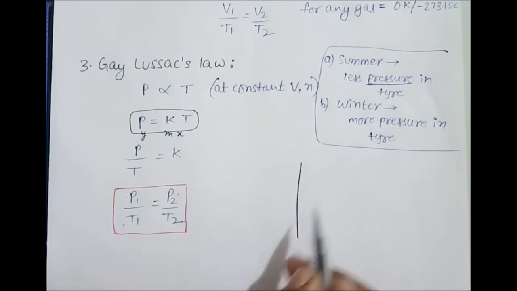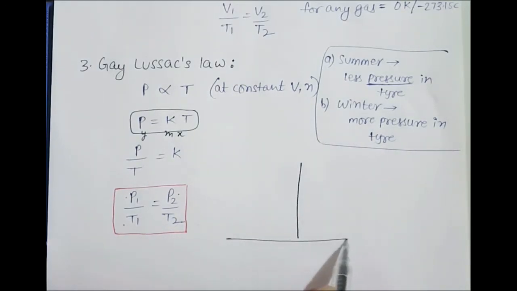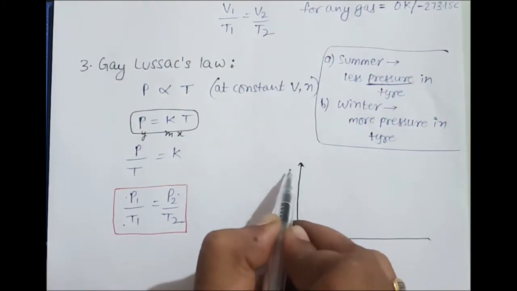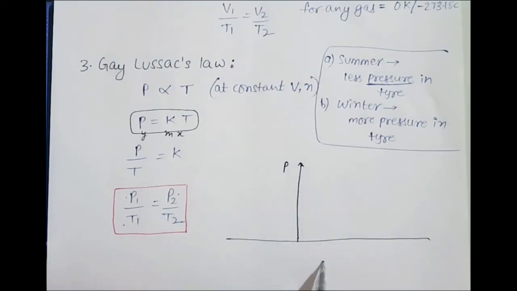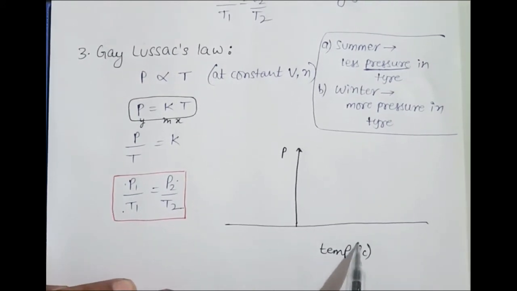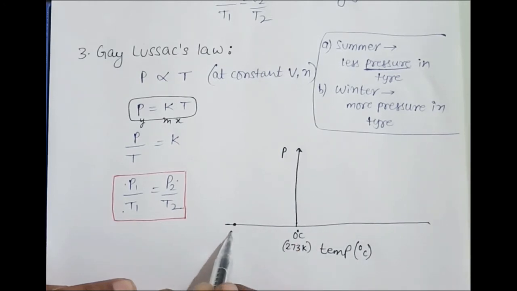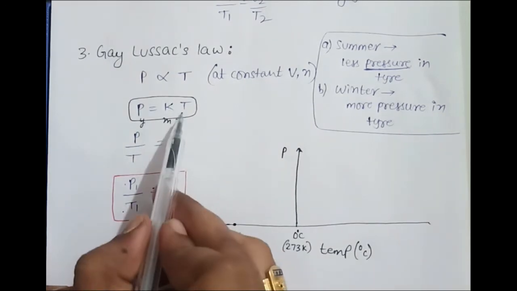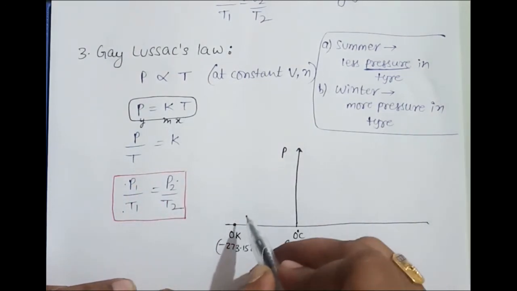This time I'm just modifying my graph. On the y-axis I am taking pressure, and on the x-axis I am taking temperature in degree Celsius. This is the origin point, which is 0 Celsius, but if I put it in the Kelvin system, it is about 273 Kelvin. Somewhere this will be the 0 Kelvin point, or minus 273.15 Celsius. Since you have taken absolute temperature, the origin point will start from here.